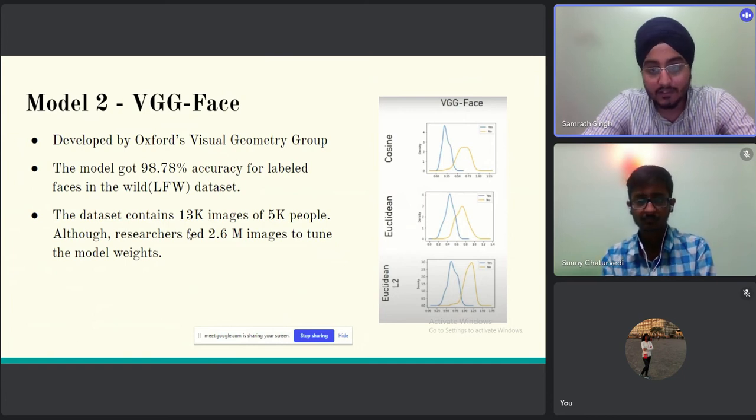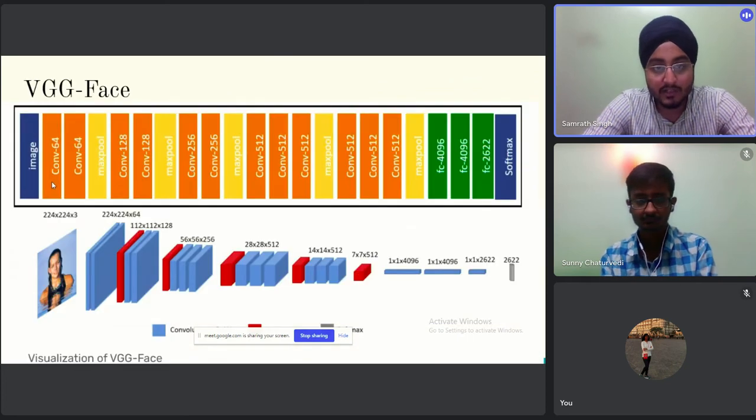And the dataset for which the VGGFace has been particularly trained is 2.6 million images to tune its model weights. We will directly download the model weights of this and then fine tune these model weights on our dataset. So this is the basic architecture of VGGFace.